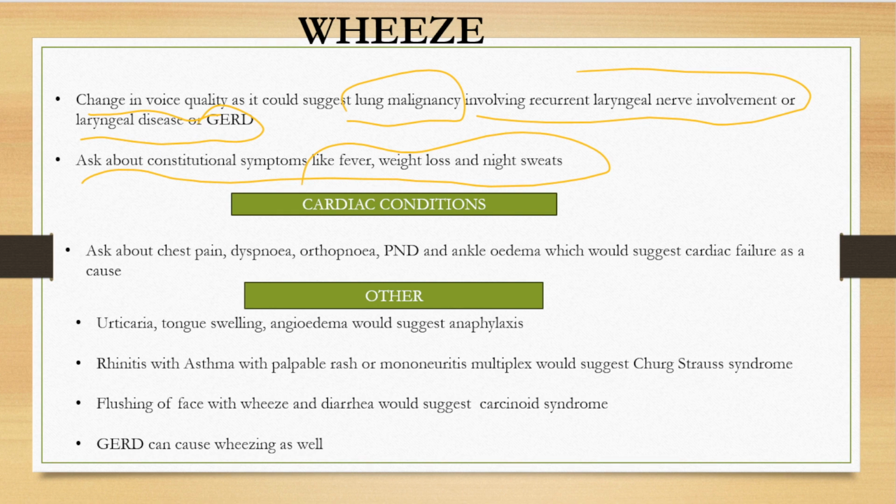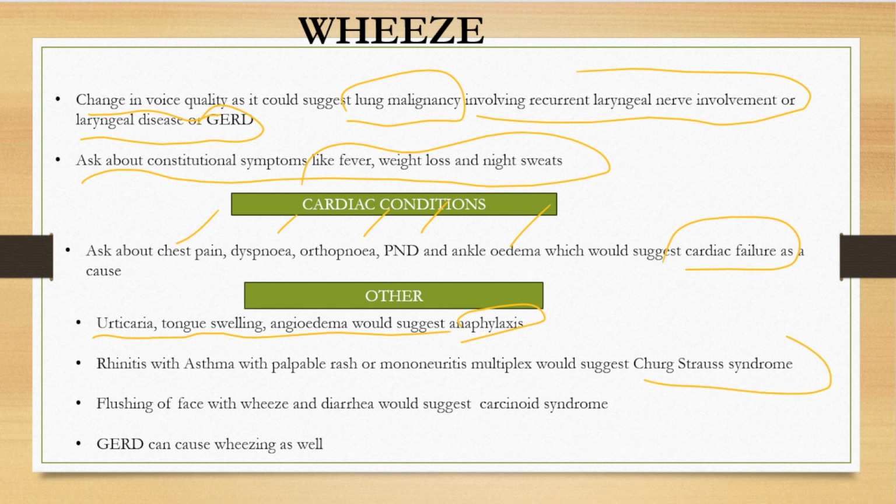Then the cardiac condition which can cause wheeze is left ventricular heart failure. In that case, the patient will be having chest pain, dyspnea, orthopnea, PND, and ankle edema. Another condition which can cause wheeze is anaphylaxis. In that case, there will be urticaria, tongue swelling, and angioedema.